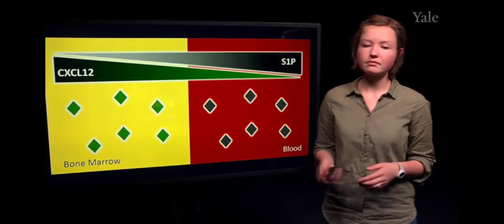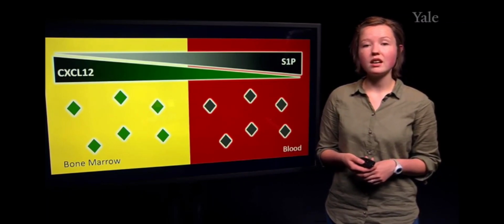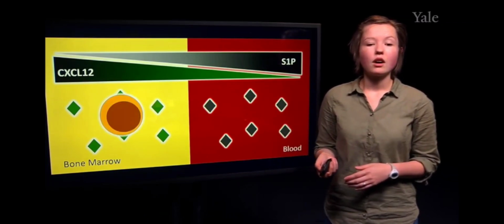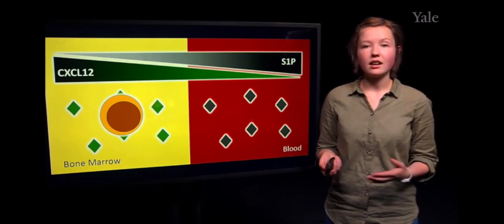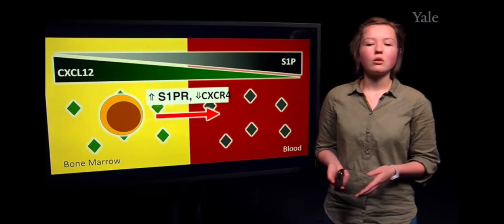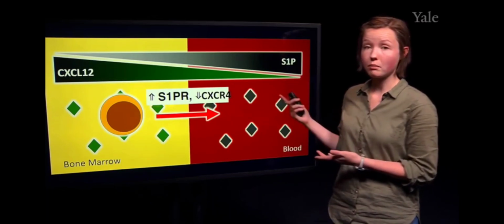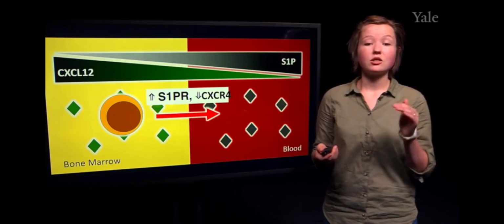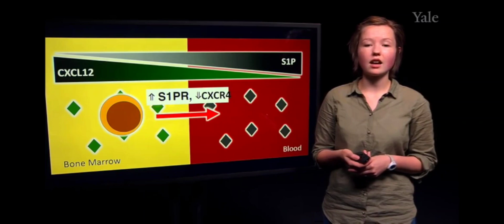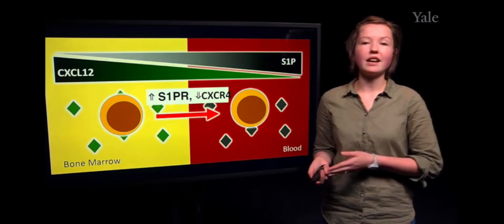Conversely, there is another ligand referred to as S1P that is high in the blood, but low in the bone marrow. So when we have this developing B cell, once it is signaled to move to the mature stage, it is told to upregulate its S1P receptors so it can interact with the S1P that's present in the blood, and to downregulate its CXCR4 so it is no longer retained within the context of the bone marrow. So then at this point, it is able to move into the blood and then into the peripheral secondary lymphoid organs.